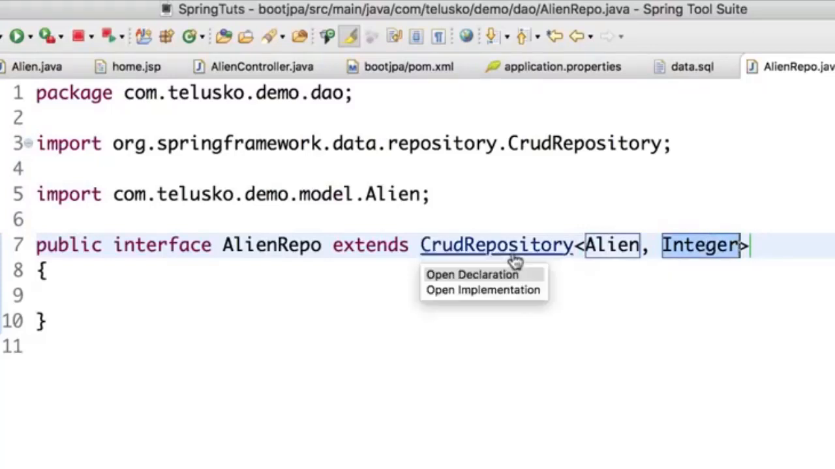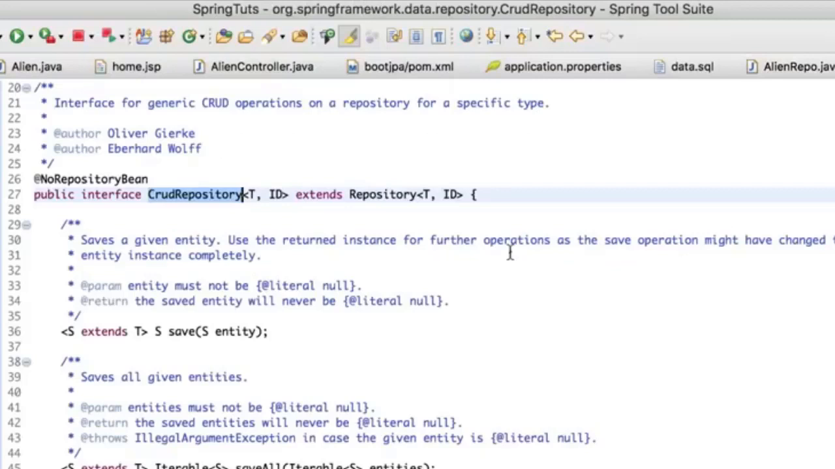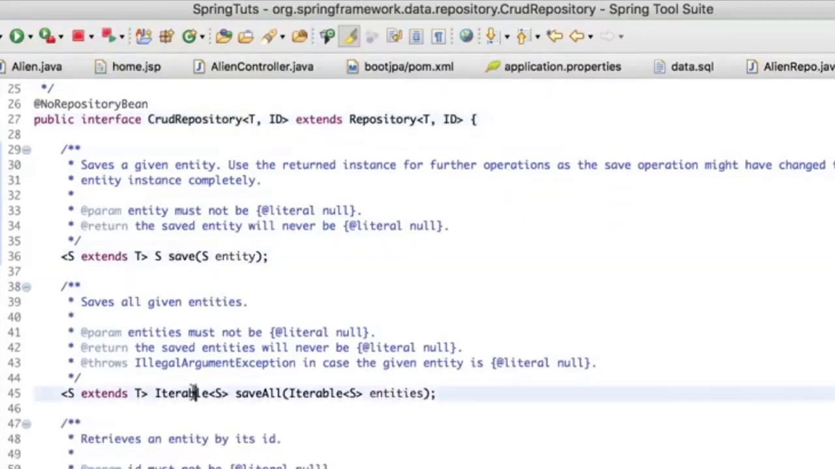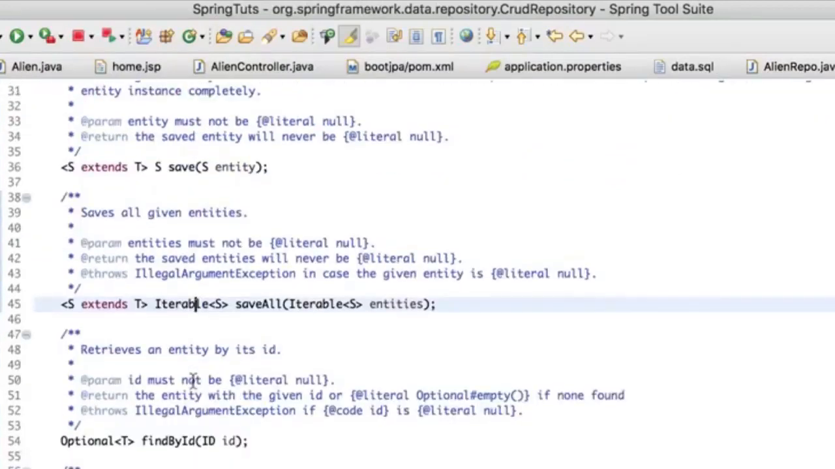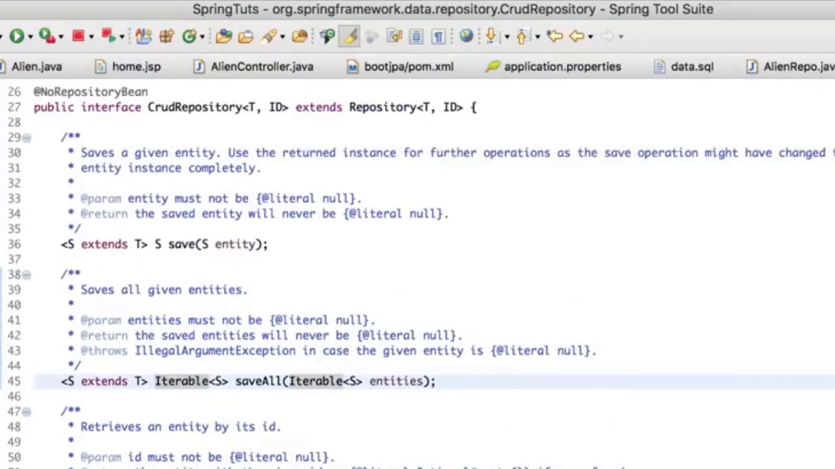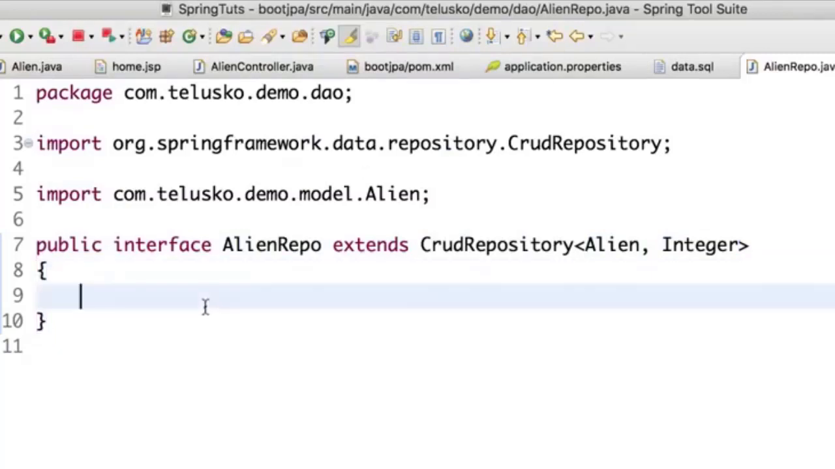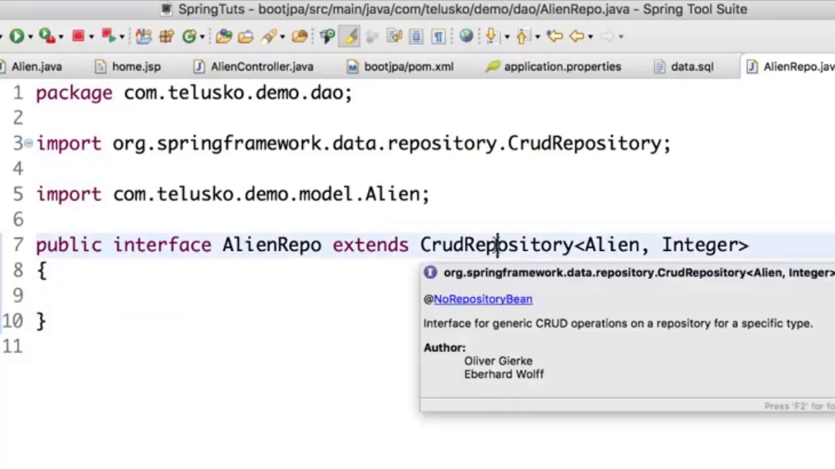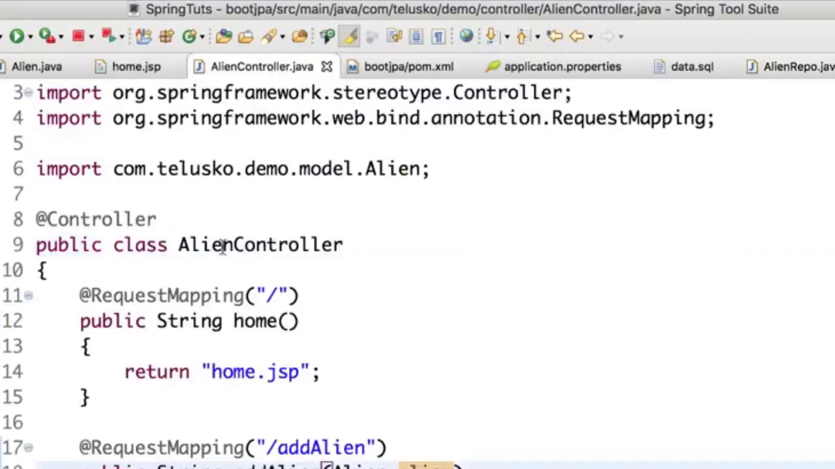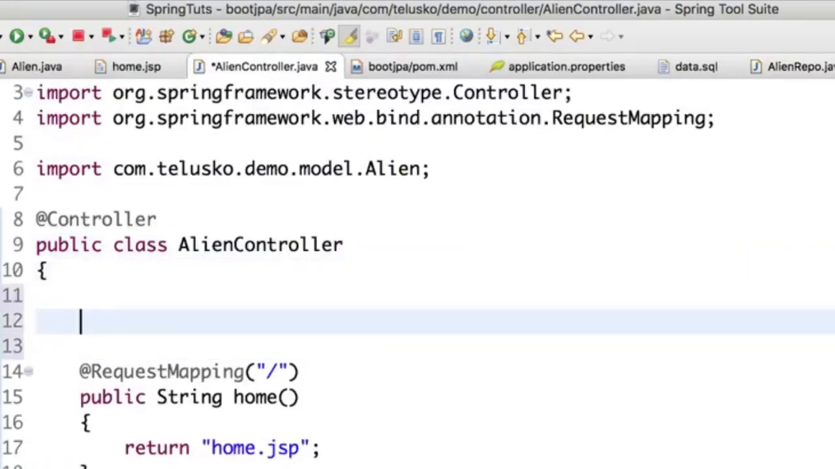Now how is it working? You can see if I click on CrudRepository, we have save method, we have iterable. So all these methods are declared here. Oh, that means we need to define them. Hold on, we'll not do that. I've just created the interface. In this interface, it is already extending CrudRepository, which has a lot of methods, and we are not implementing any method. In the alien controller, I will simply create object of alien repo.